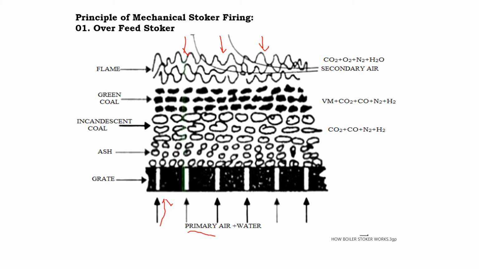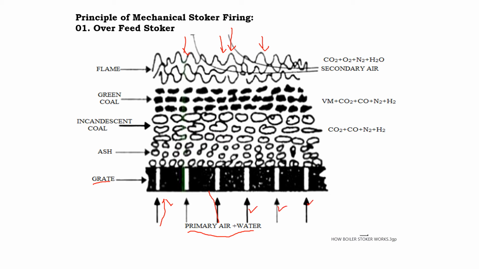Primary air is supplied from the bottom, whereas from the top we are supplying the coal. The bottommost portion we call the grate, which acts as a support for the ash collection, and it has the passages for the primary air.